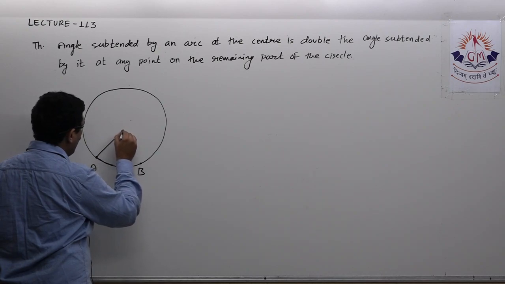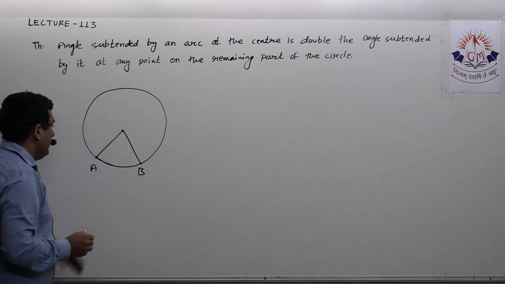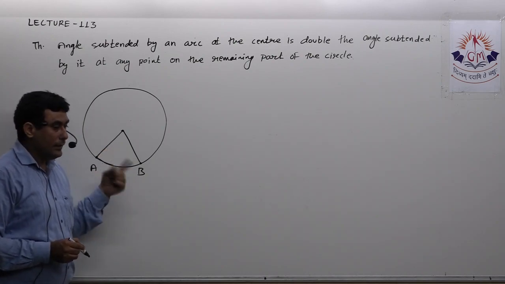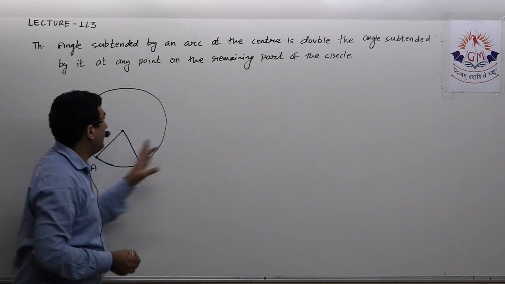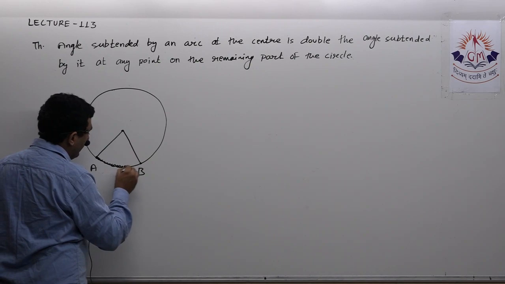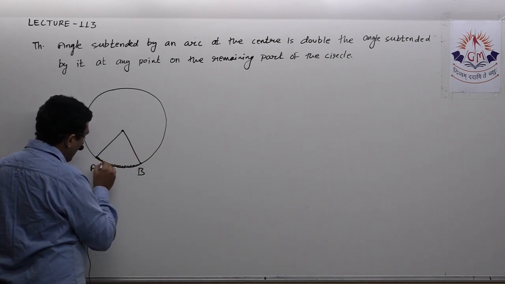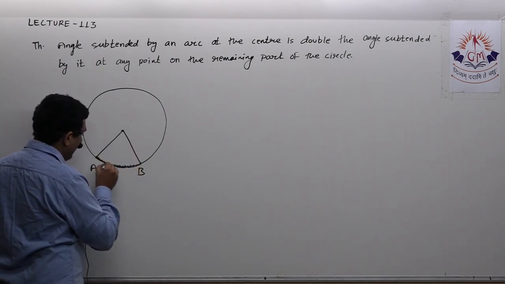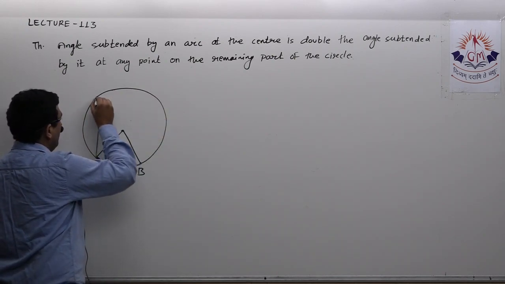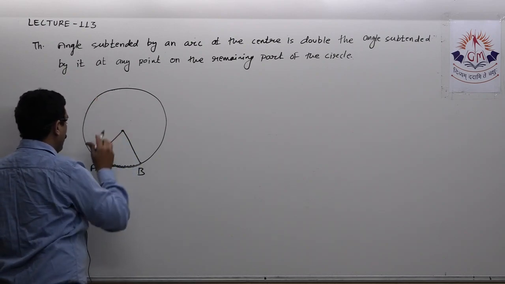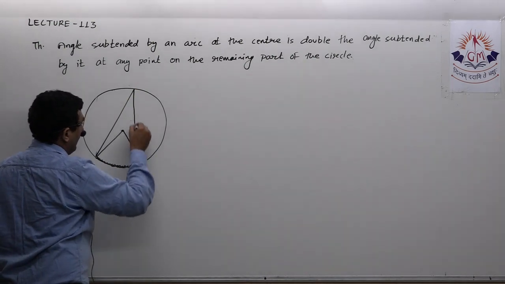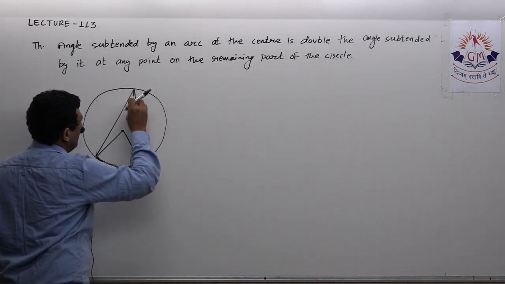We already know the meaning of angle subtended by an arc. So the angle subtended by an arc at the center is double the angle subtended by it at the remaining part of the circle, that means other than this part. If one angle is subtended by this arc AB at the remaining part, for example, this arc AB subtends angle.